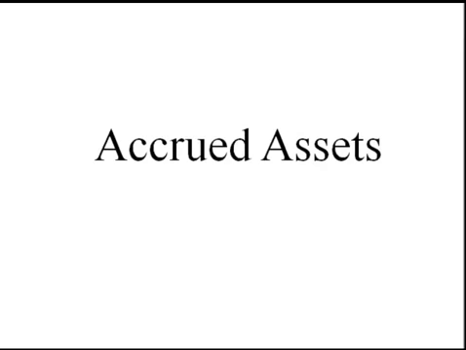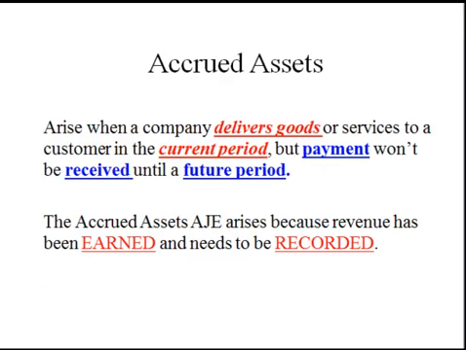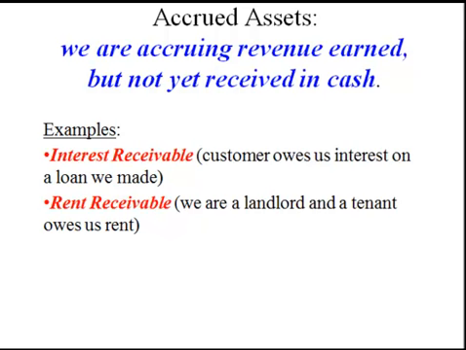On the asset side of the balance sheet, we accrue assets. Companies deliver goods or provide services but do not receive payment. This is consistent with the accrual basis method of accounting, which says that we should recognize revenues when earned, even if the cash has not yet been received. Common examples include accruing interest on loans we have made and rent.